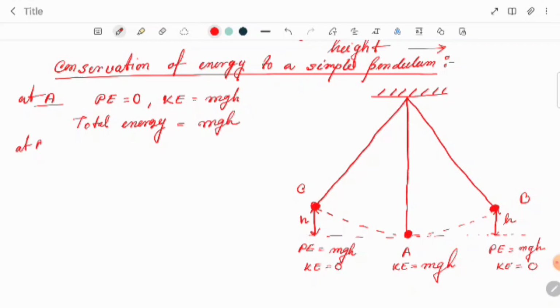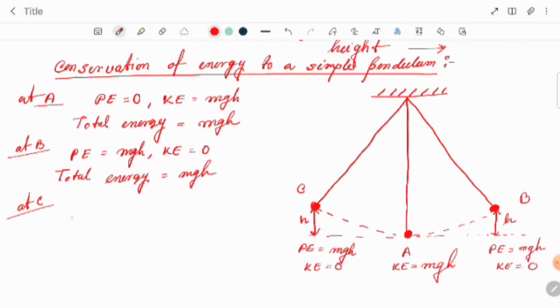At B, if we calculate, potential energy is mgh and kinetic energy is zero, so the total energy equals mgh. At C, potential energy is mgh and the kinetic energy is zero. So the total energy will become mgh.